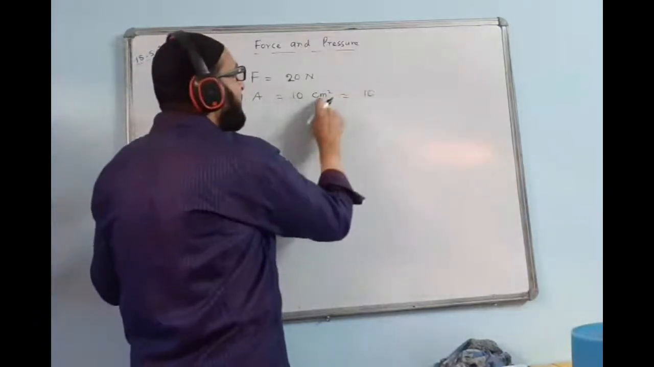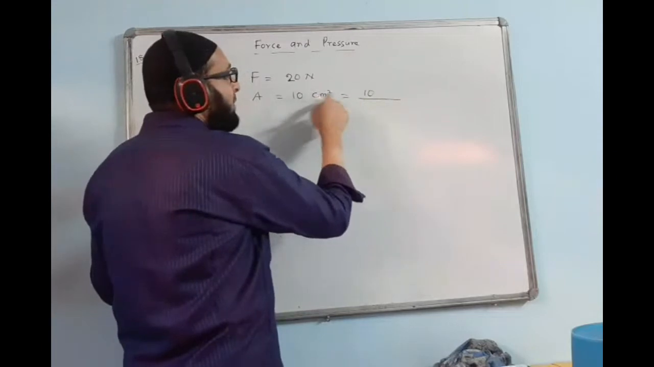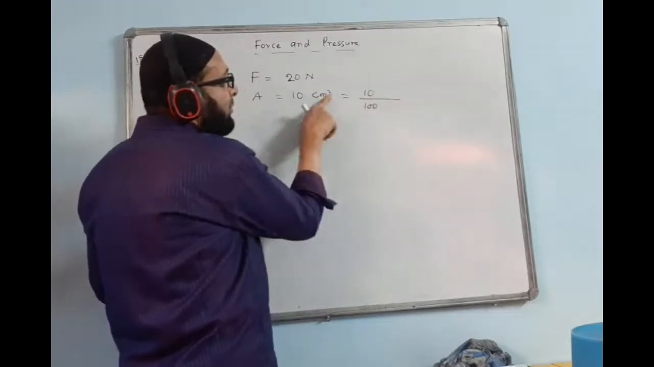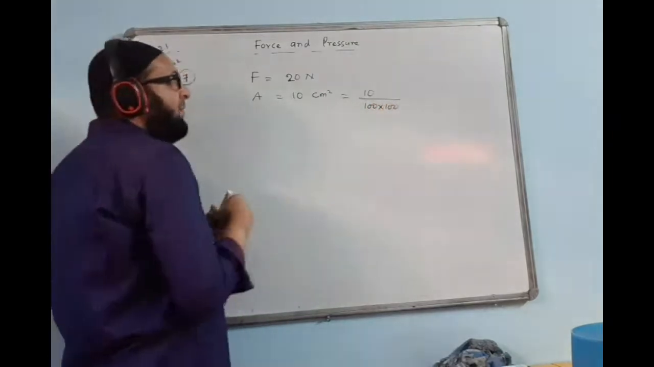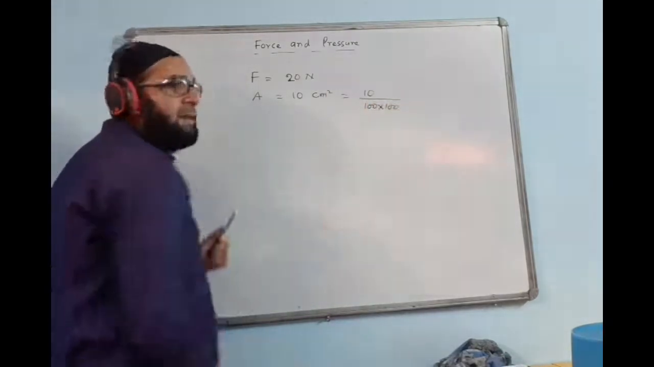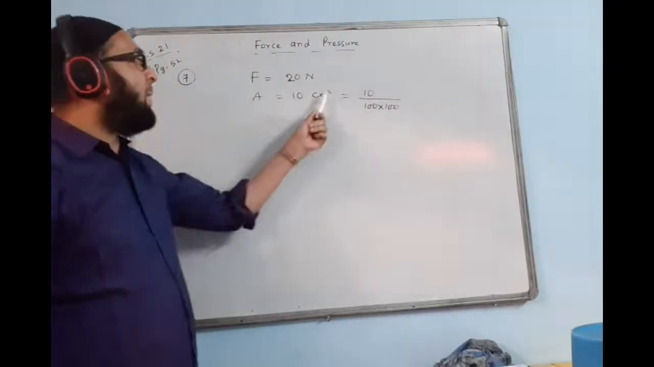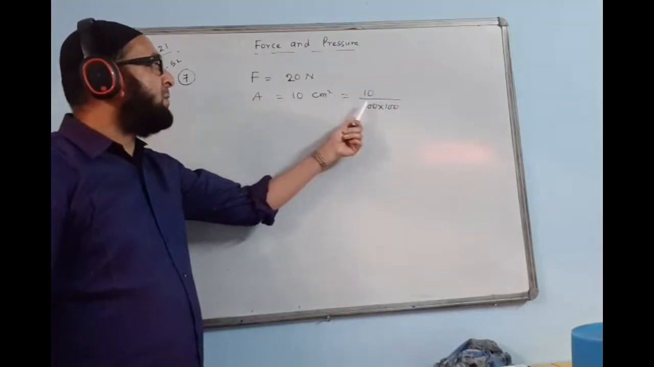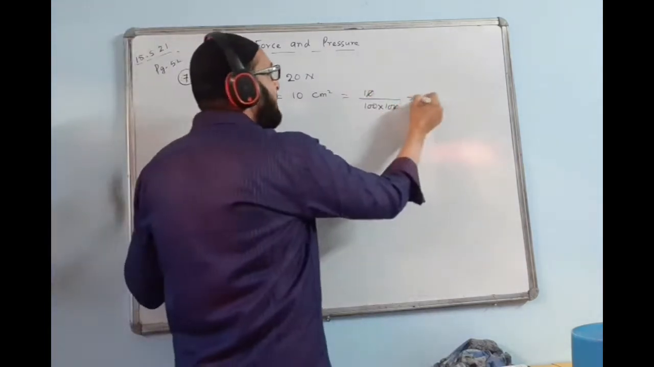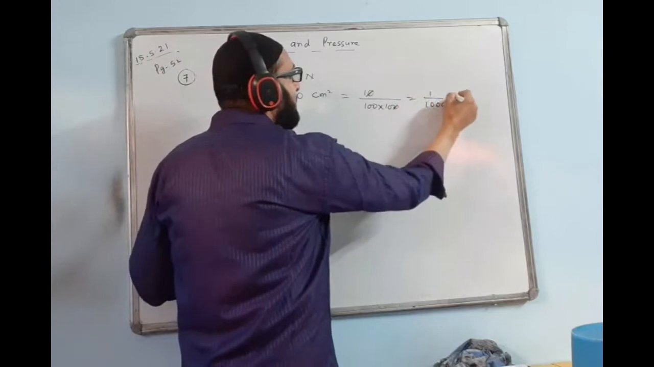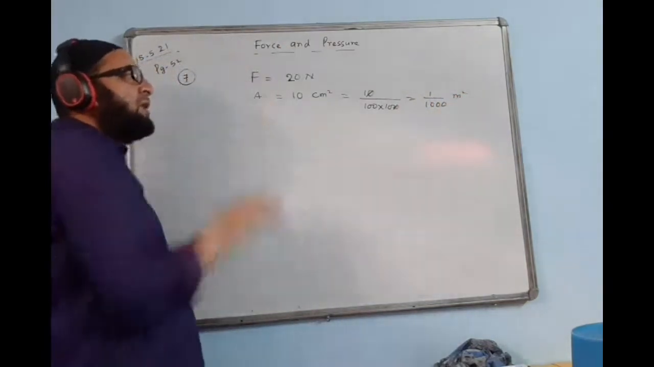10 centimeter square. How do we change it to meter? Centimeter divided by 100. But there is a square over here, so with the power, power is square, you have to write 100 two times. If it is cube, then write 100 three times. So you have to write down the value of power. Power means square, that is two times, 100 and 100. You can cancel it here. The answer will come 1 upon 1000 meter square. You can keep the answer in fraction form.